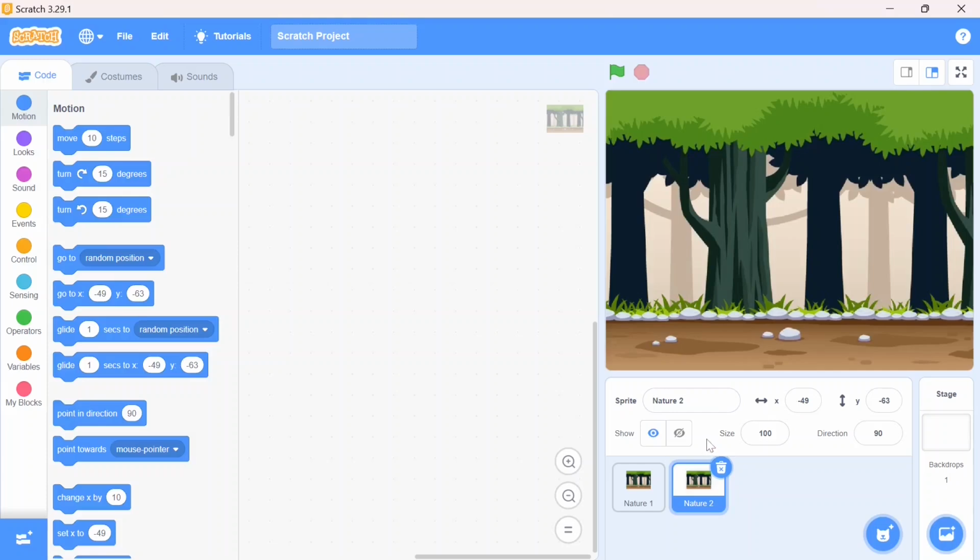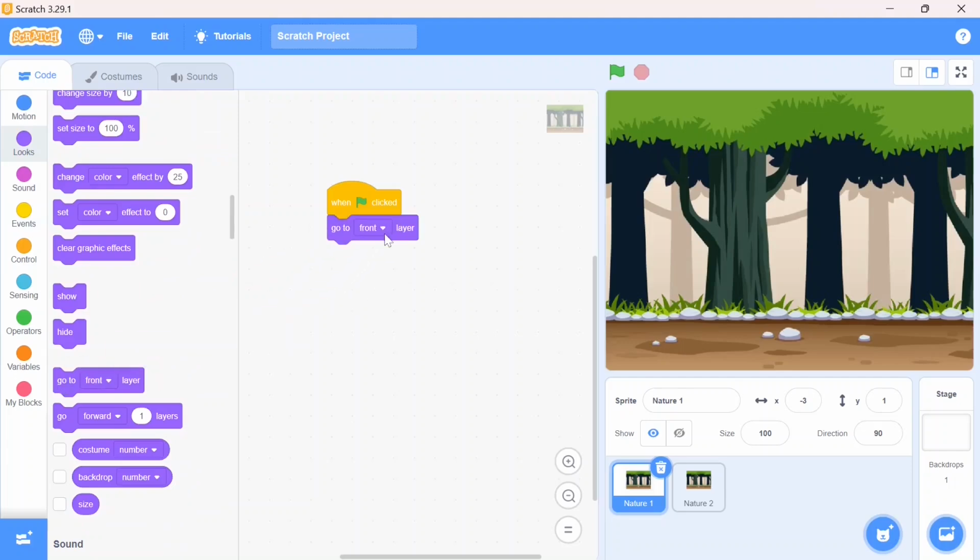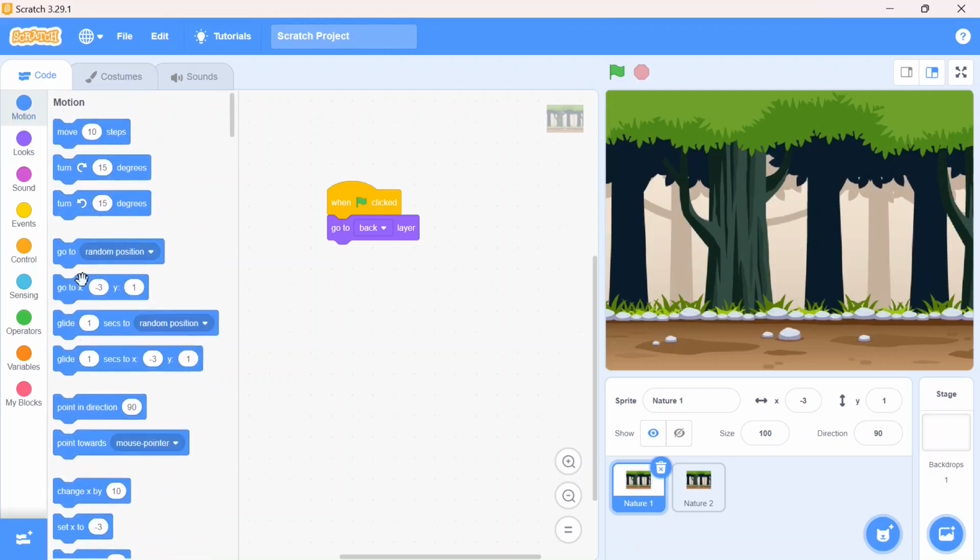We have a separate video for this. You can see it and learn how you can use the scrolling background pattern in different stories. Here I am going to select my nature one first and start the coding for that. First I need to go to the event block, then afterwards the loop block. Go to back layer. And then I will set its position to x and y axis 0, so it is at the center position according to the screen.